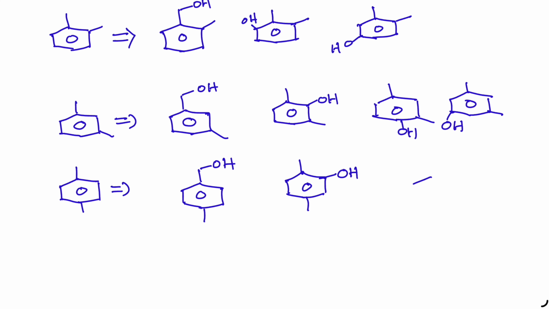If you are worrying about another position, let me write one example. If you observe, the OH containing carbon will be the first carbon, second carbon, and this is the fifth carbon. First carbon, second carbon, fifth carbon. If you try to give the IUPAC name, these two will get the same IUPAC name. They are identical. They are definitely identical.